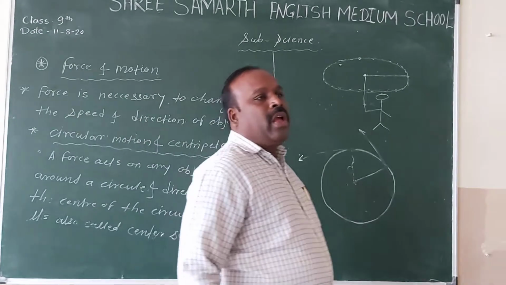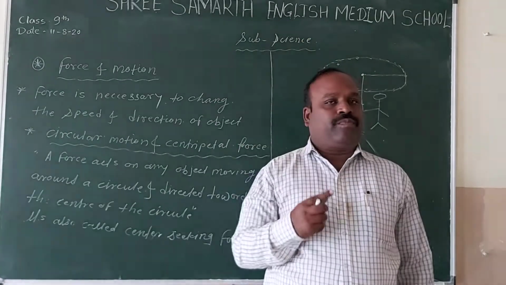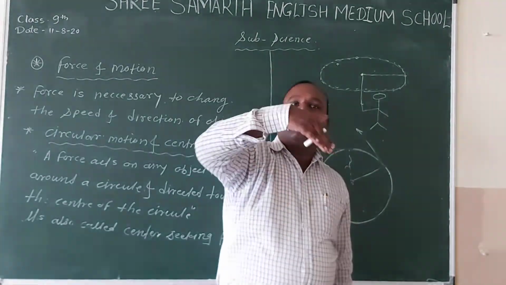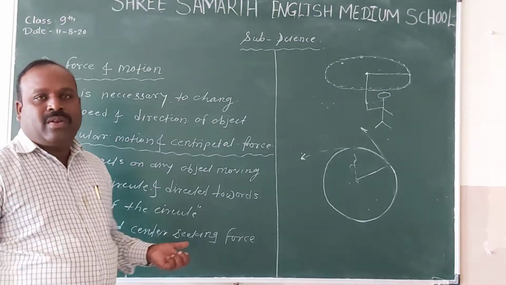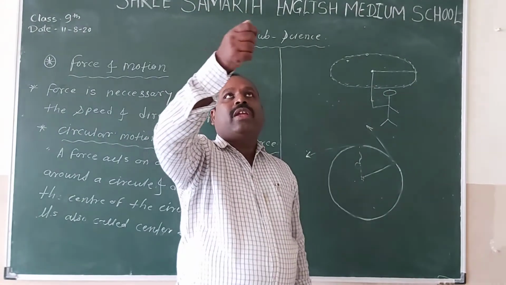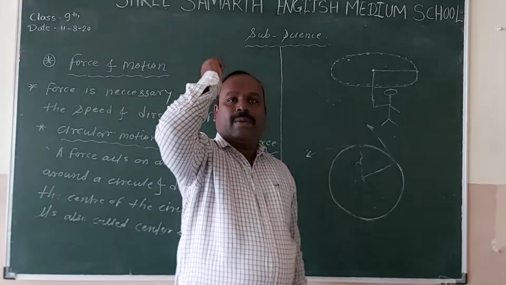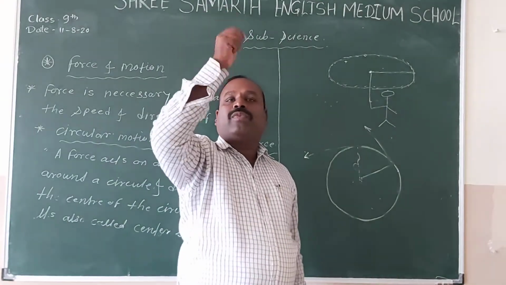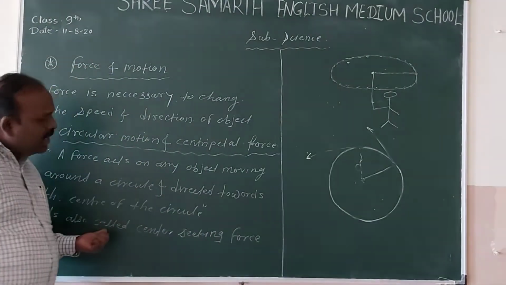Which means, if a force is applied on any object which is moving circularly, then the direction of that force is toward the center of the circle, and such a force is called a centripetal force. In this case, when we were rotating the stone, we were actually pulling it towards us, which means toward the center. Only then was it moving circularly. So the direction of that force is toward the center, and this type of force is called a centripetal force.